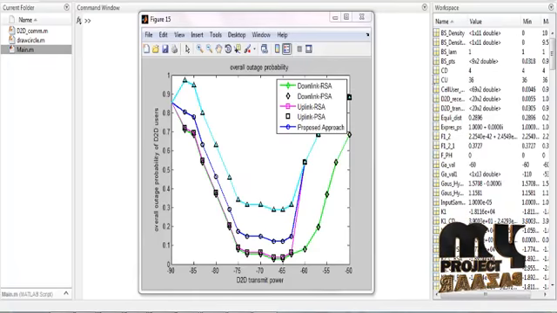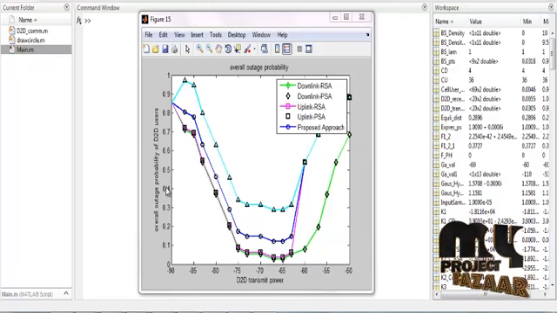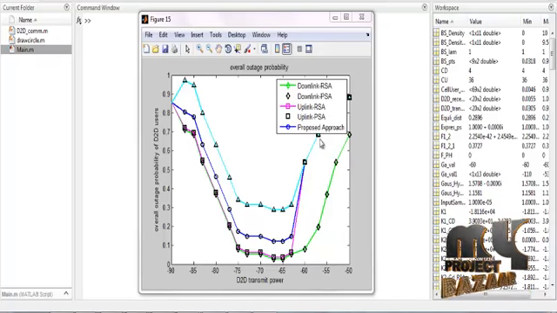Finally, this figure shows the overall outage probability of the process: the D2D transmit power and the average outage probability to the user, calculated for the downlink, uplink, and proposed approach.